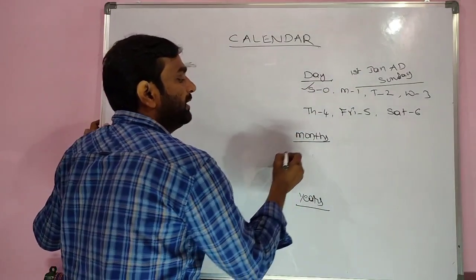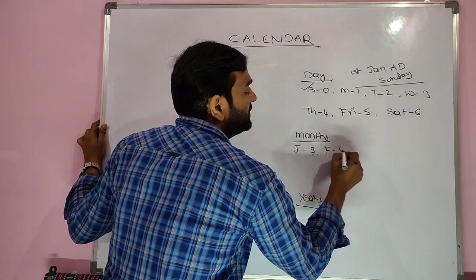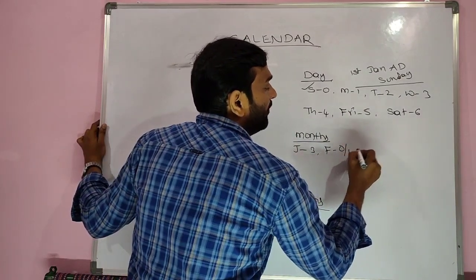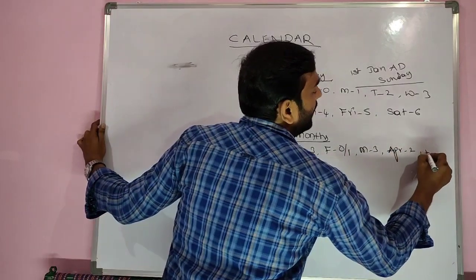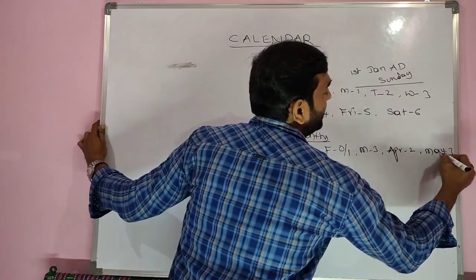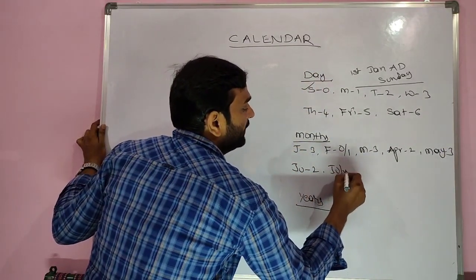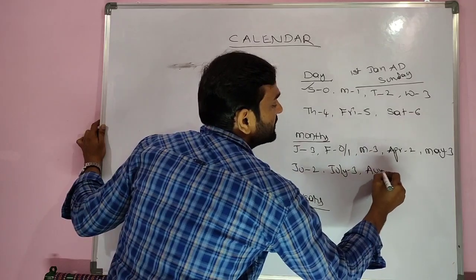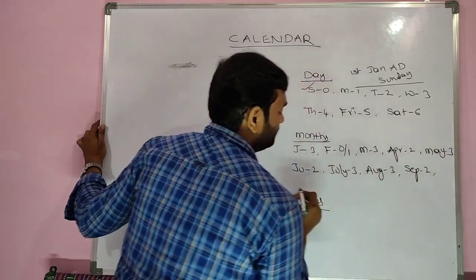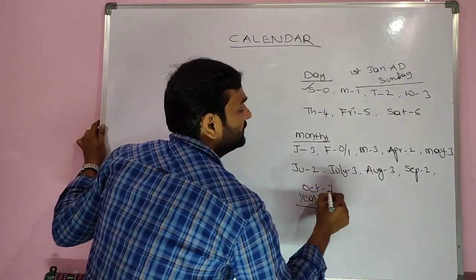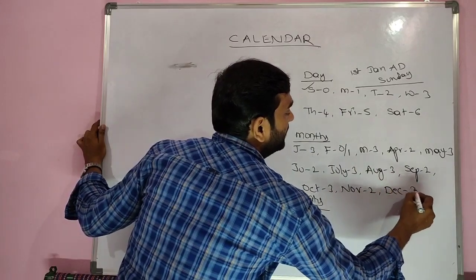And coming to months, January coded as 3, February 0 or 1, March 3, April 2 and May 3, June 2, July 3, August 3, September 2, October 3, November 2 and December 3.